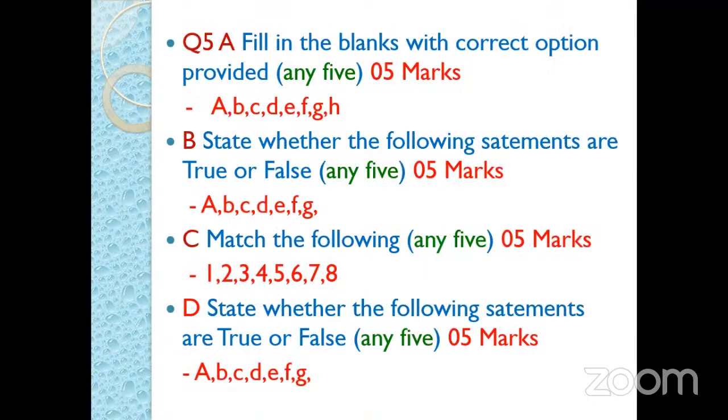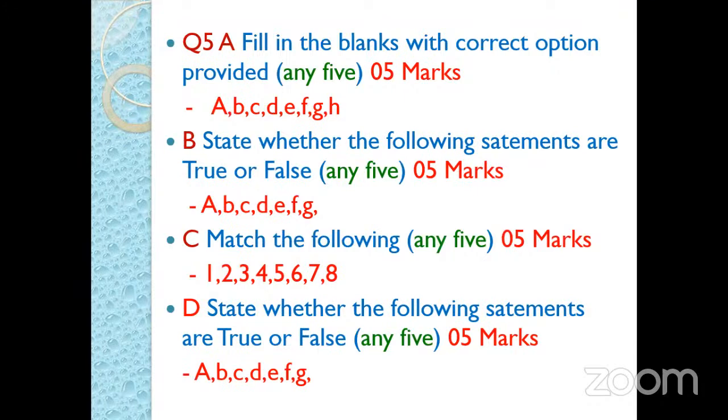Then question 5. In that, A is related to the first unit, that is electrochemistry. In that, fill in the blanks with the correct options provided. So MCQs are considered. 8 questions are given, and out of 8, we have to solve 5 questions.